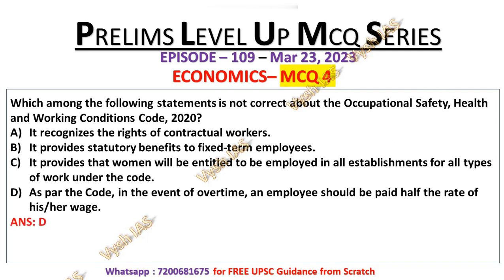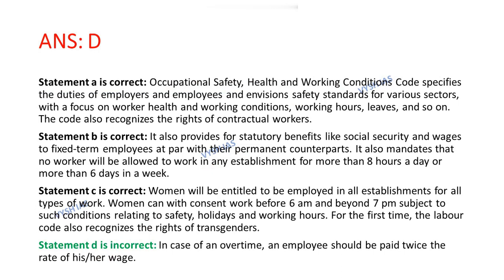So the answer will be option number D, that is, as per the code, in the event of overtime, an employee should be paid half the rate of his or her wage. It is an incorrect statement. Now let's look at the statements one by one.